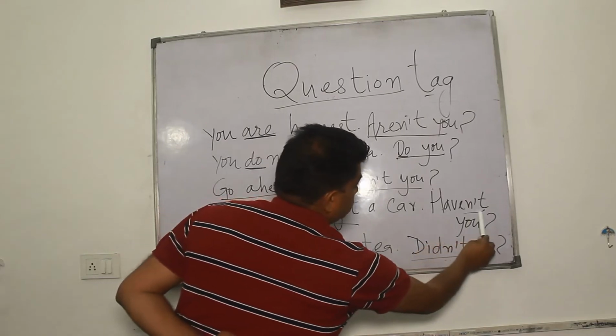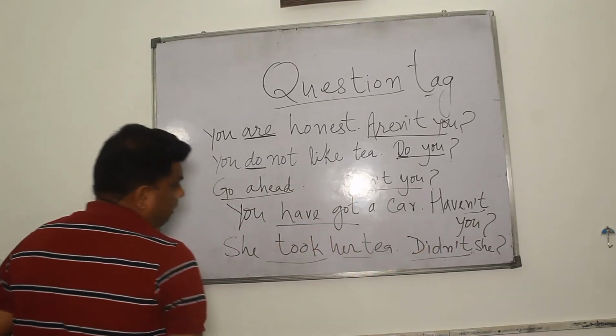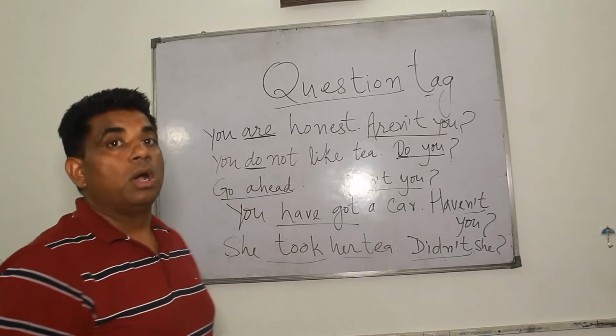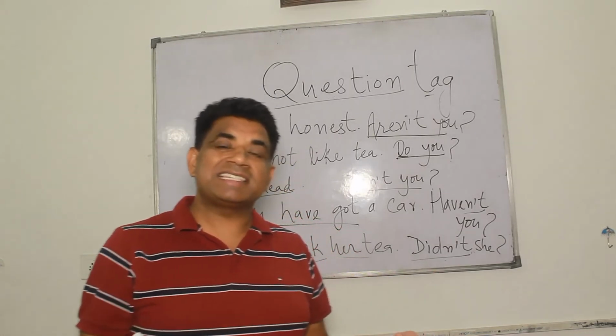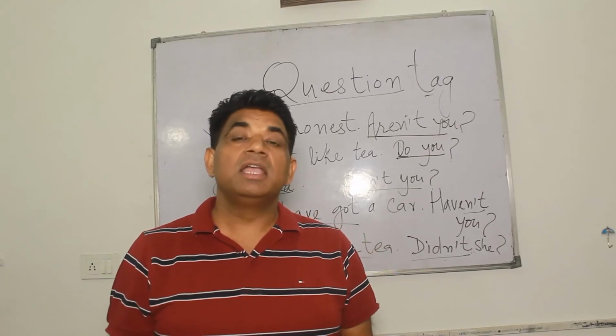So we have used haven't. And here it is the second form, and its helping verb would be didn't. So I hope that this will help you to understand the question tag. Form your own question tag.